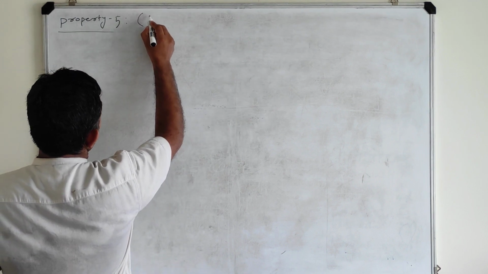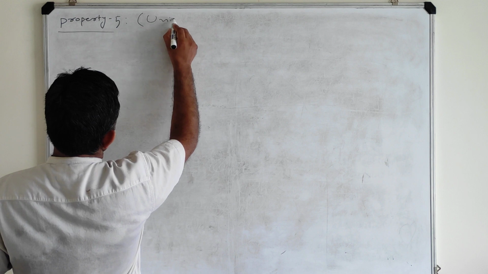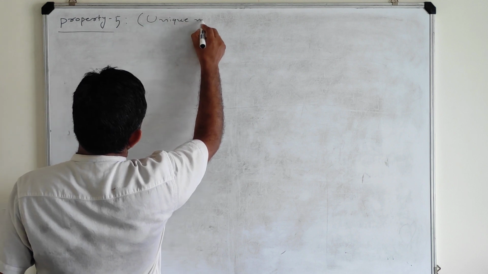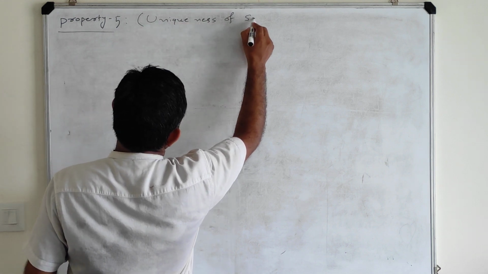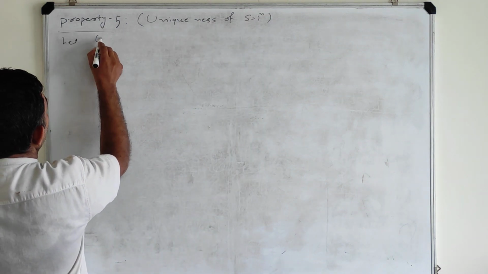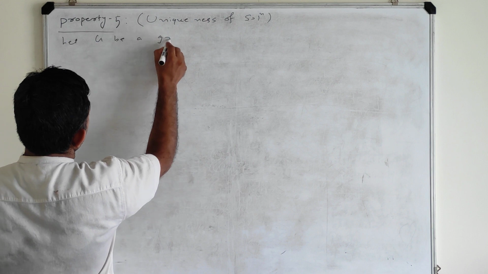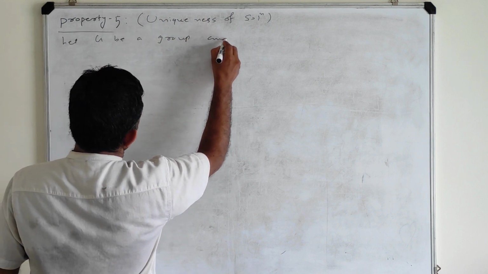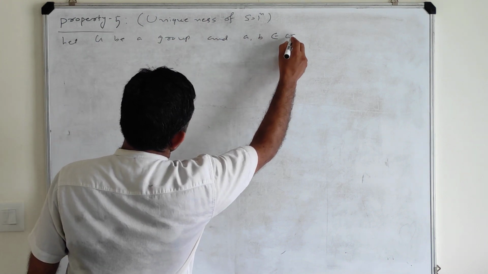And let me give the name: uniqueness of the solution. Let G be a group and A, B belong to G.